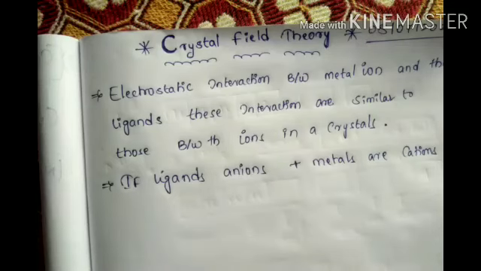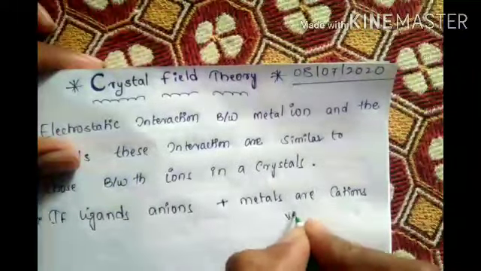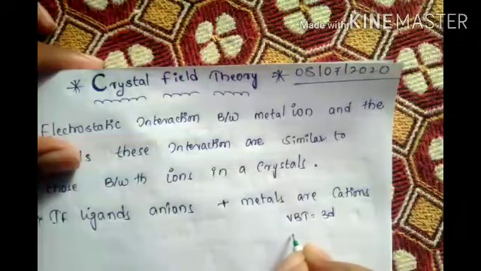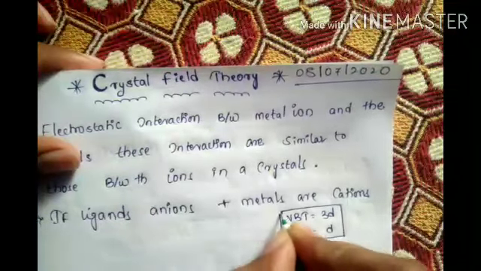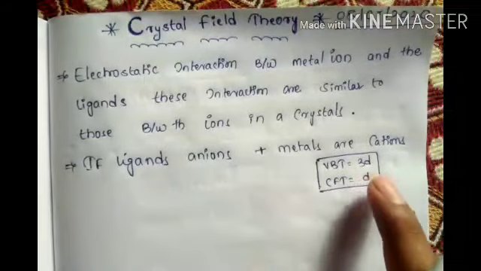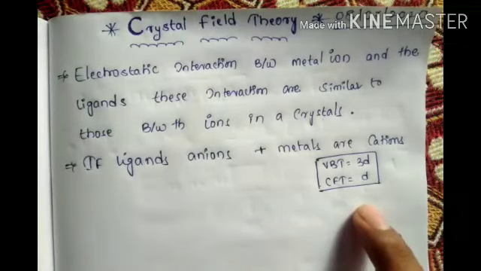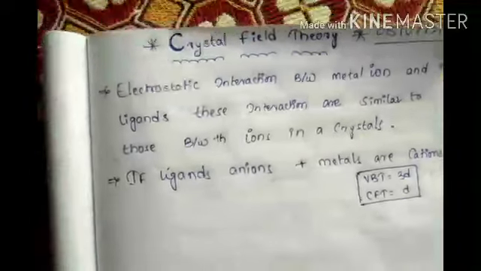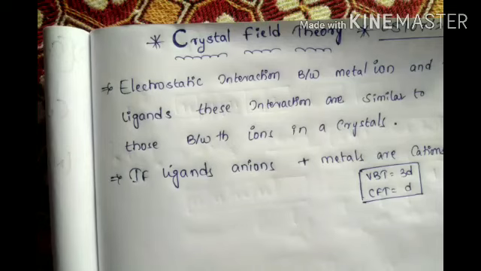Five d orbitals have equal energy, that we already know, and based on that we have to find this out. In VBT the 3d shell is a must, and in CFT a d shell, whether 4d or 3d, any d shell is a must. This is a very important point. Crystal field theory is divided into three parts: octahedral, square planar, and tetrahedral.